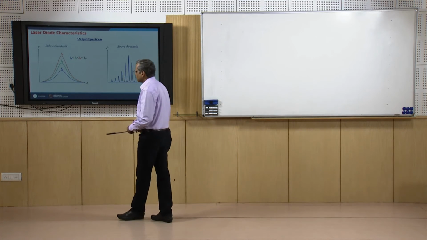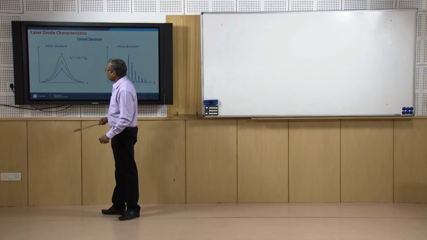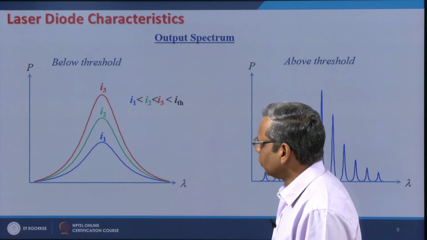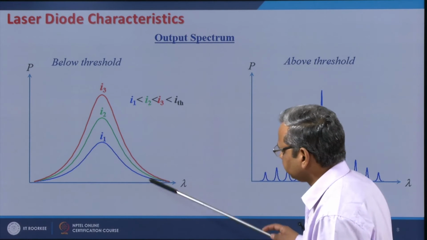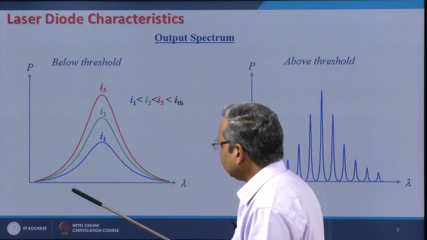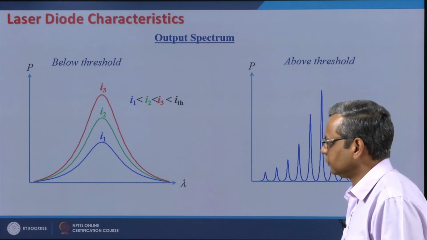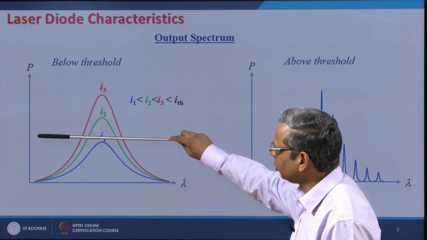Initially when the current is small, my optical spectrum analyzer shows this kind of graph. What I see is a very broad spectrum and the power level is not very high.